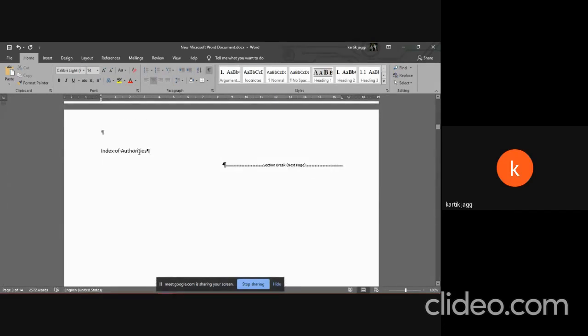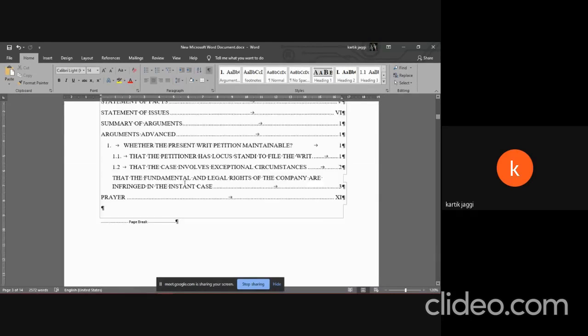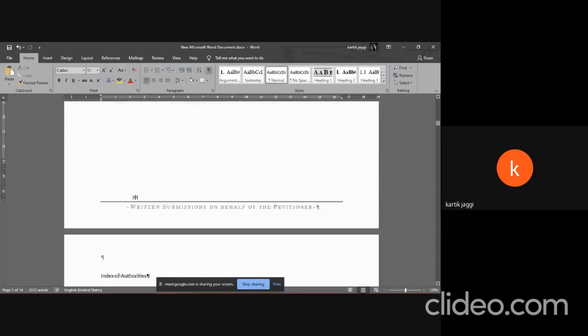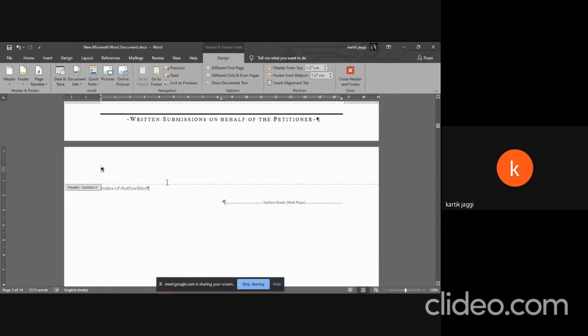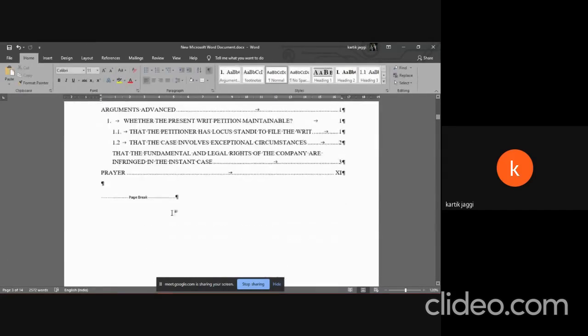Next thing would be, before we actually insert the index of authorities, here there is a page break, but because I want to create a header where I can write index of authorities, I'm going to delete that and insert a section break.